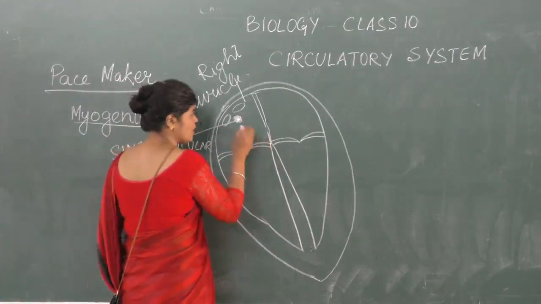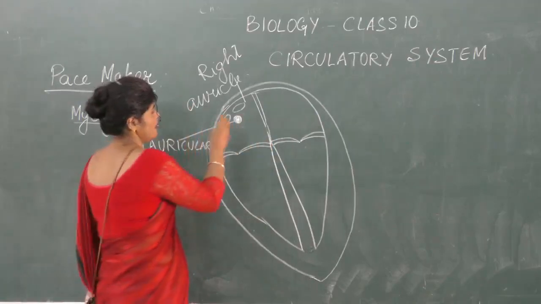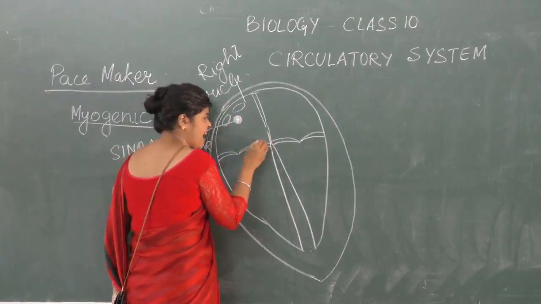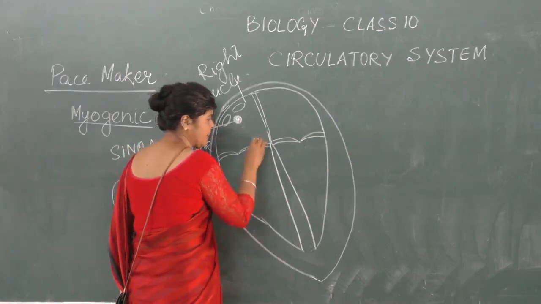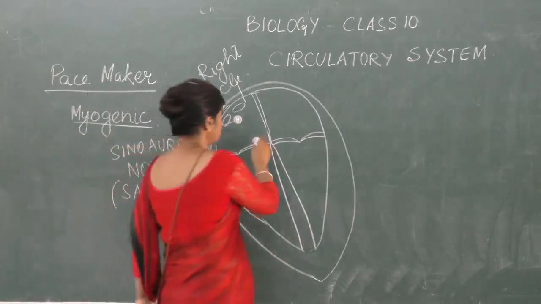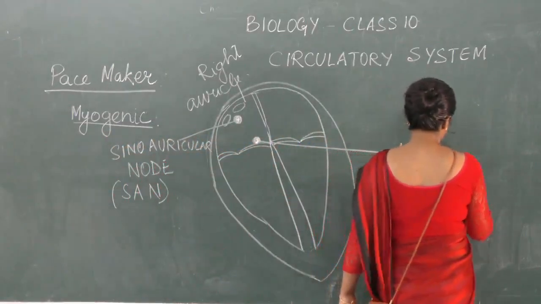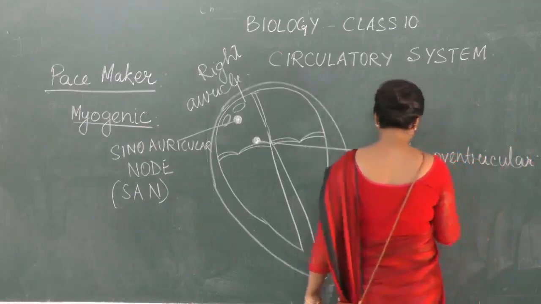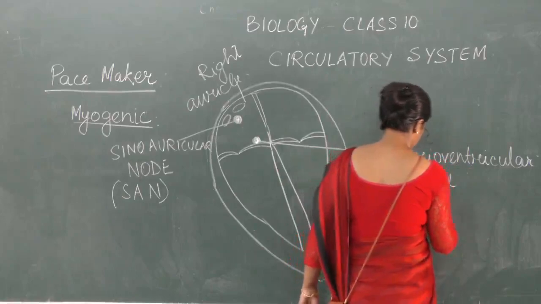There is another nodular structure. This is actually my heart muscle. This is the muscle which has taken a nodular form, and there is another at the junction, in the right auricle, just above the junction of auricle and ventricle. It is slightly smaller than this, and this is known as the atrioventricular node. In short, we call it AVN.